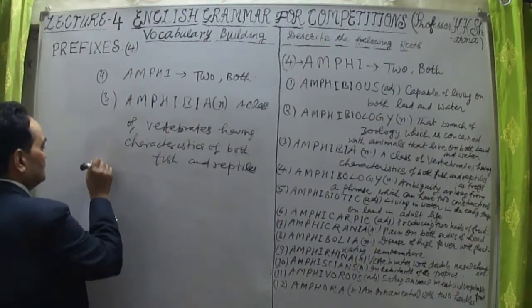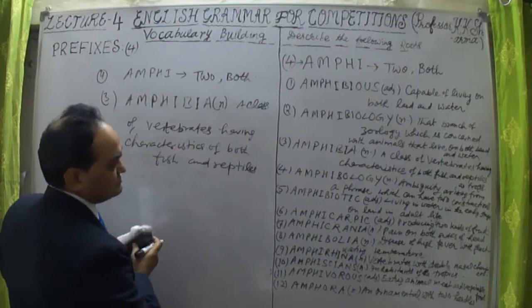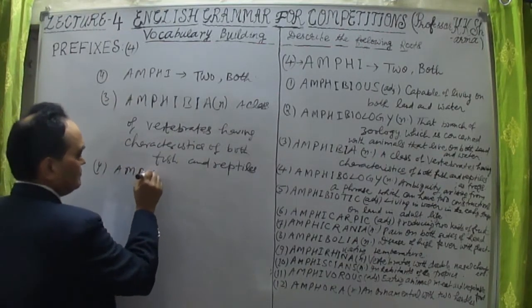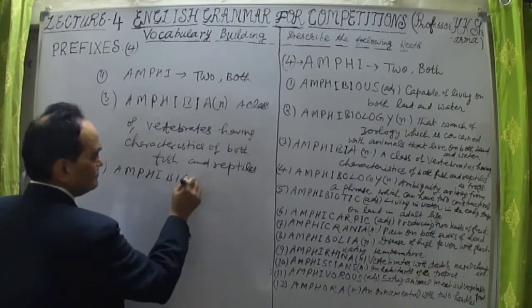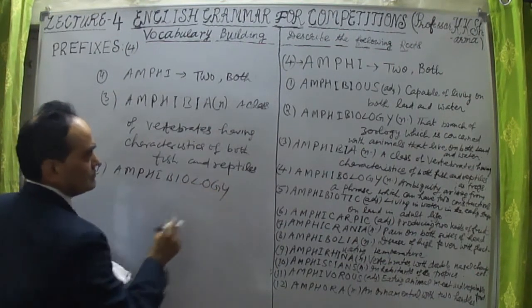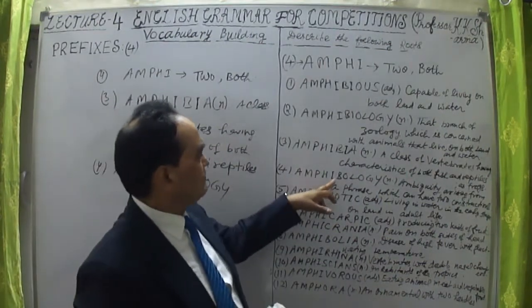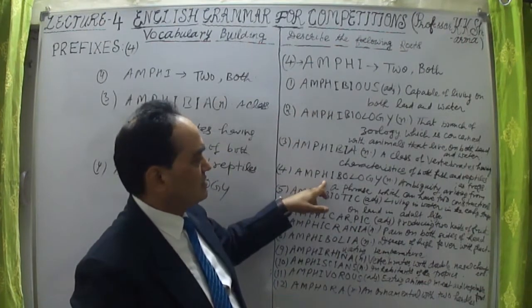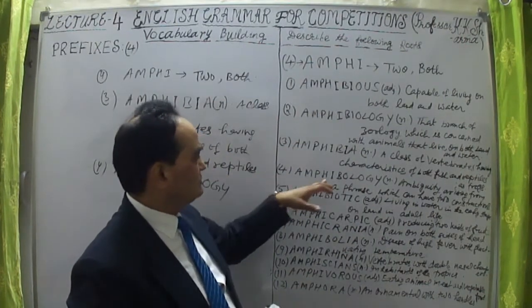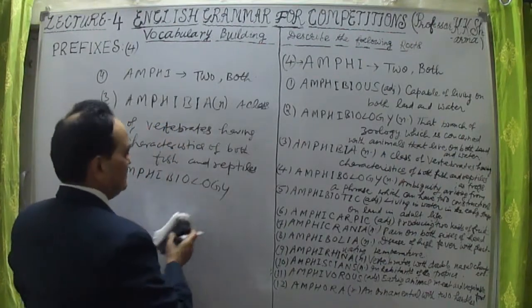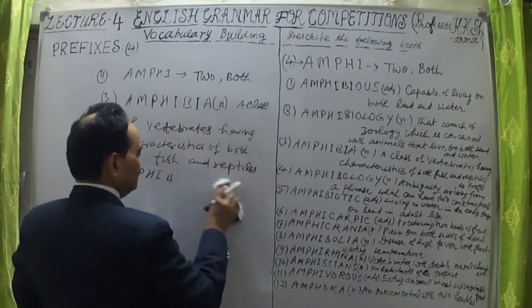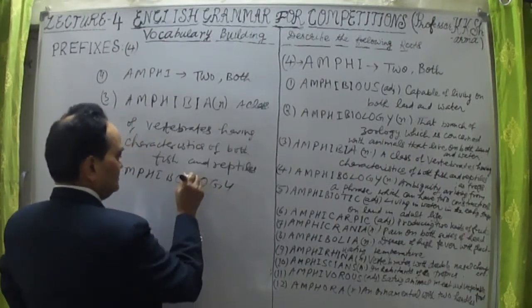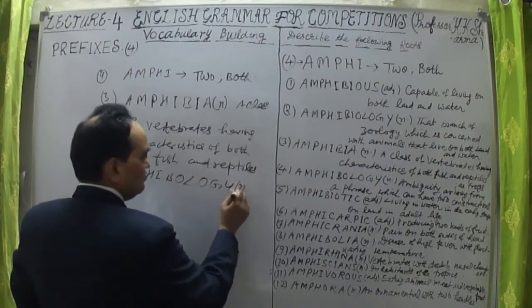Then we take the fourth word. The fourth word is amphibology. I think I have taken amphibiology already. Sorry, this is not amphibiology but amphibology. What does it mean? This is amphibology, again a noun.